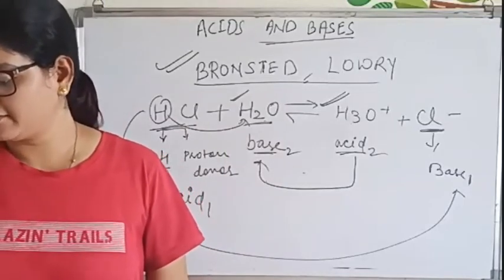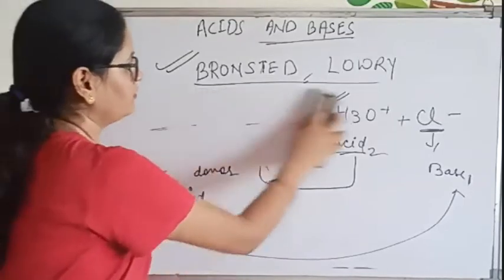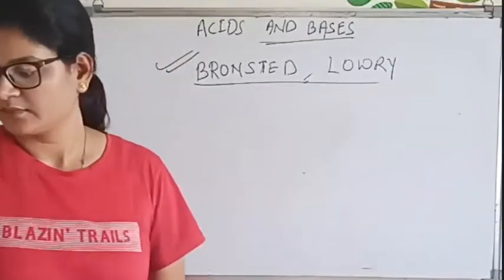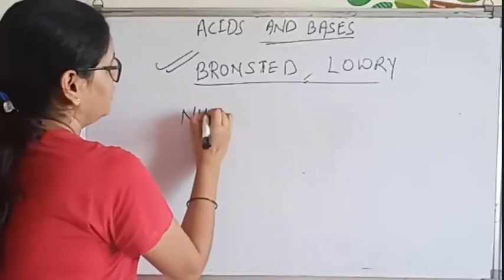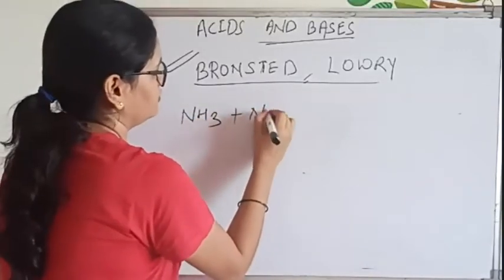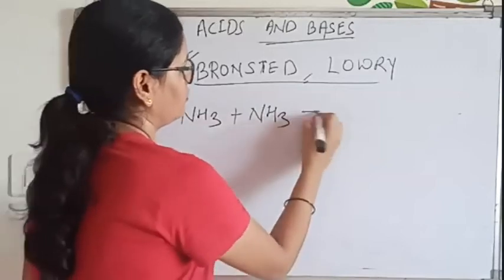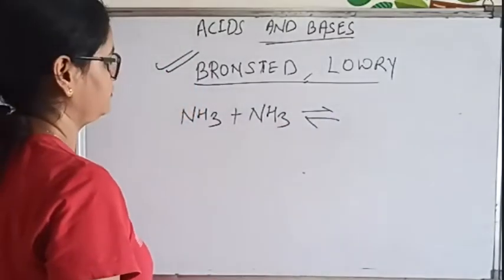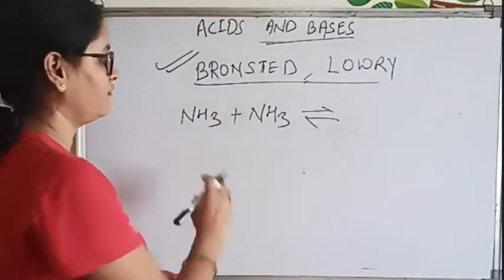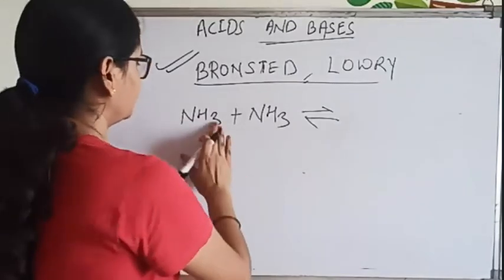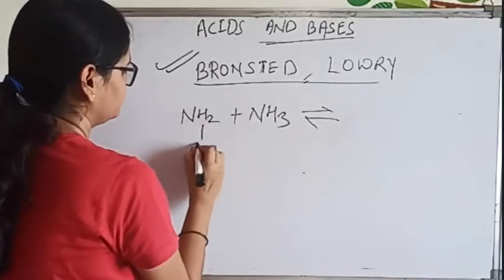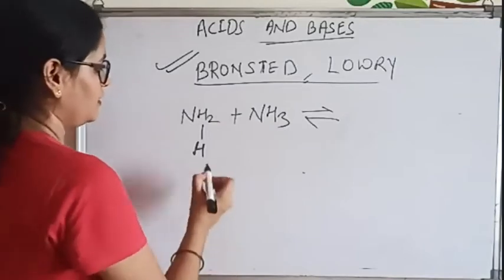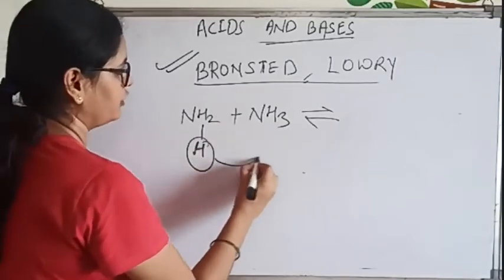Now I am writing one example. Just try on your own. NH3 plus NH3. Now, what will be the conjugate acid and base pair? Tell me. If we react NH3 and NH3 here, can we write like this? Can we write like this? Yes. Now the proton will move to this.